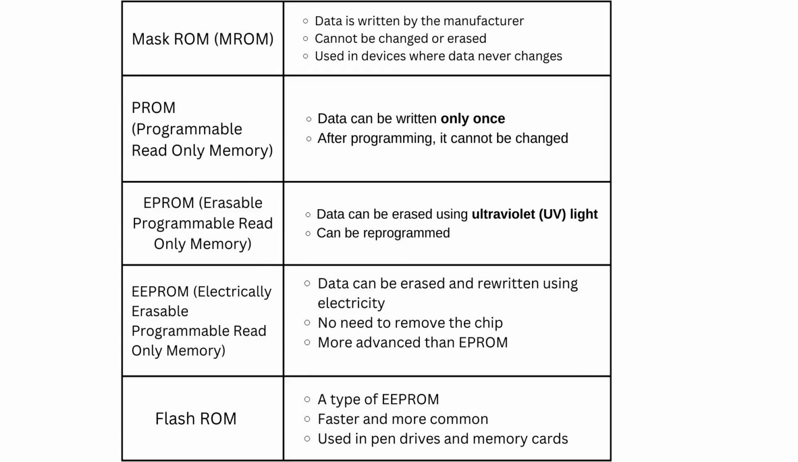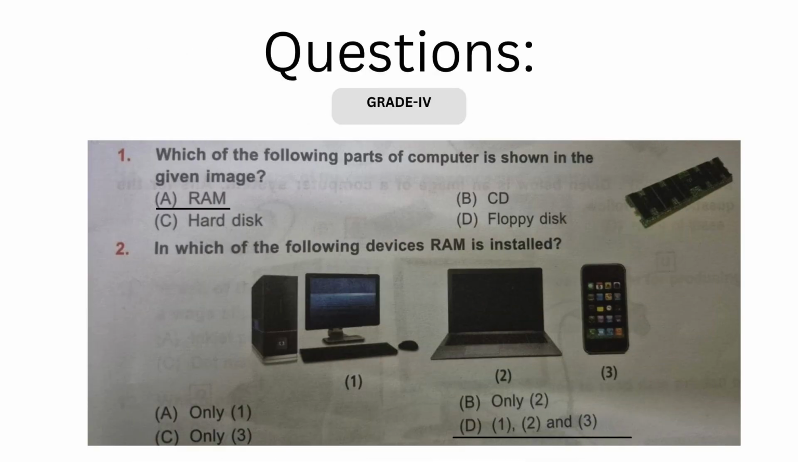When we talk about the mask ROM, we cannot change or write any data in it because the manufacturers write the data. However, with the programmable read only memory, we can write the data only once, but we cannot change it. With the third type, we can change the data and write it again, but only by using ultraviolet rays. With the fourth type, the best example of which is the pen drive, we can erase everything using electricity and reprogram it again and again. Flash memory, which we also talk about, is a type of EEPROM only.